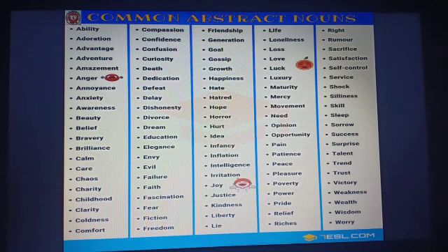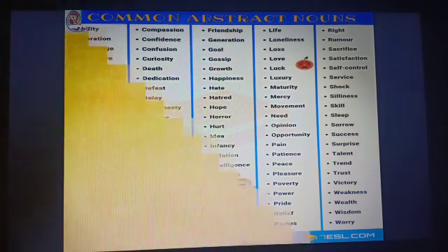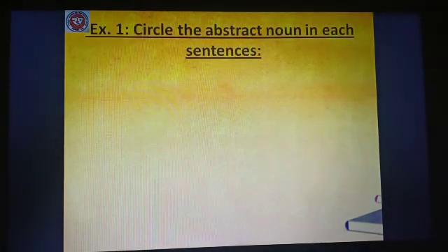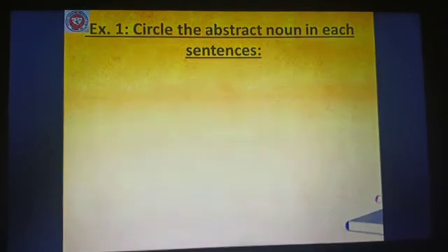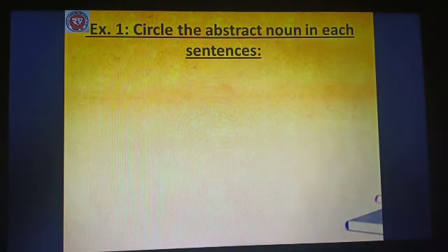Okay, here is a list of common abstract nouns. Many more abstract nouns are there, but this is a brief and short chart for you all, so that you can come across the words of abstract nouns. Okay, now we are moving to the next slide, that is exercise 1. So children, again write it down. Exercise 1, abstract noun. Circle the abstract noun in each sentence.